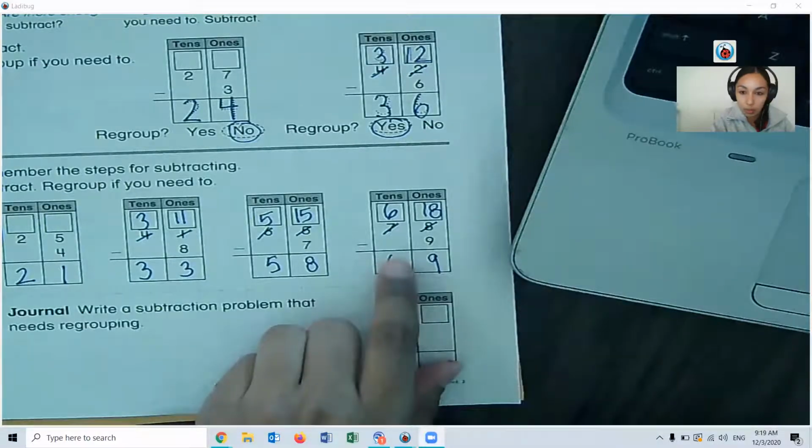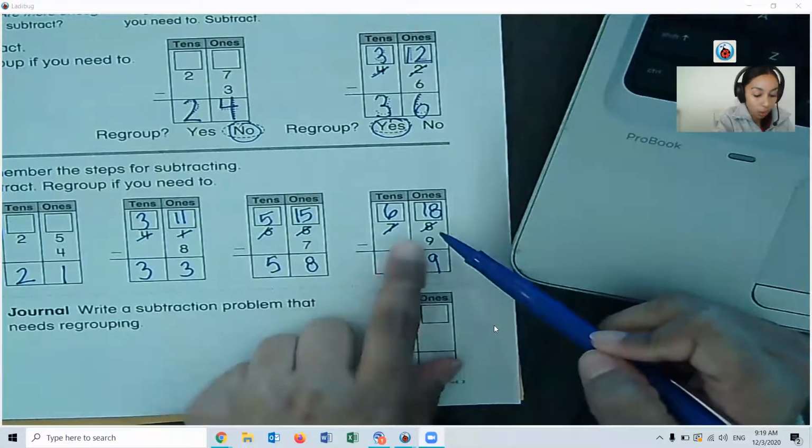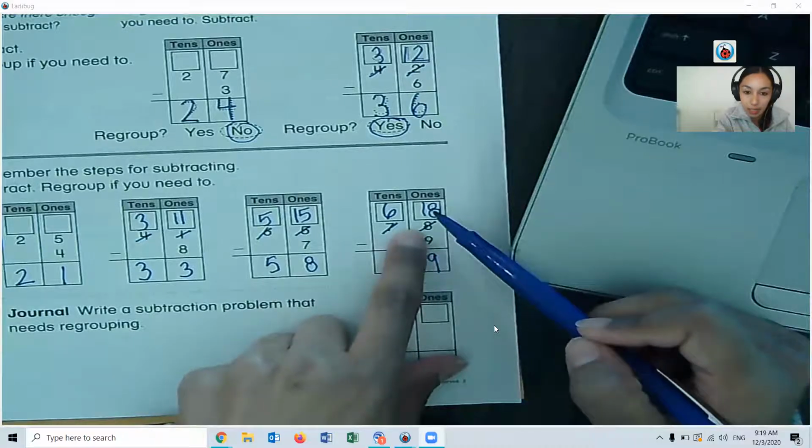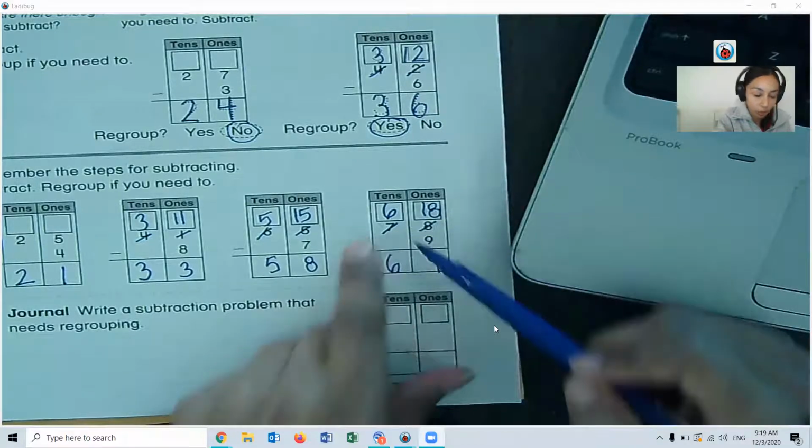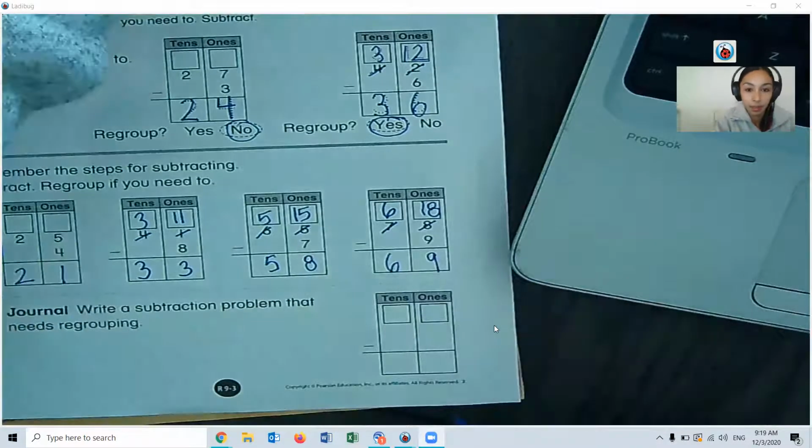So I was just doing this one here. So we had more on the floor. So I made the 8 be an 18. The 7 became a 6, which gave me 69.